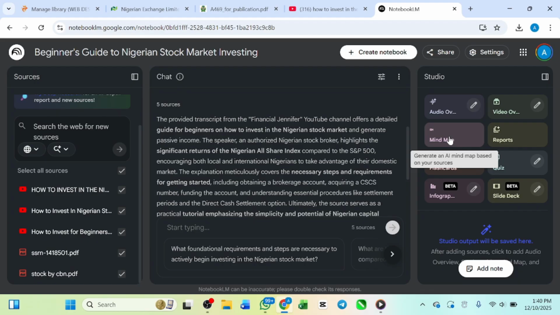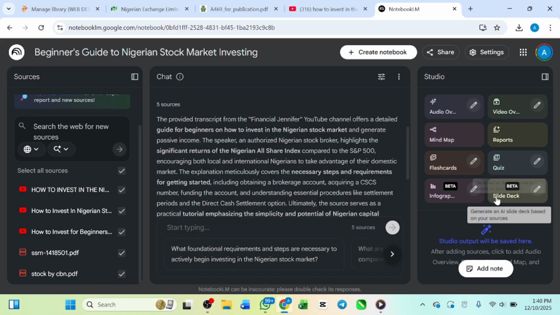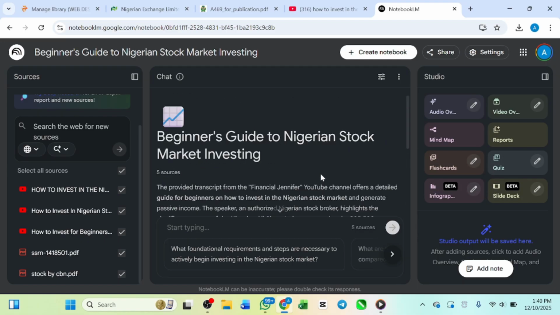This is just like the modules, right? Like the module of everything, to ease your work. Okay, you can actually go with that. And also you can create a quiz depending on what you are doing. But we are not creating a quiz, we just want to create an ebook.